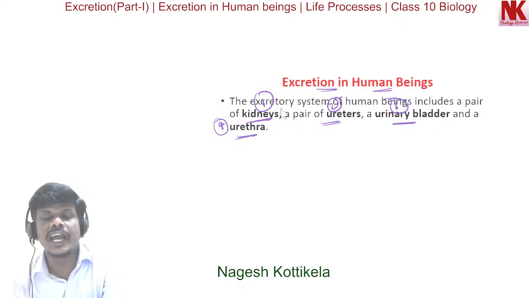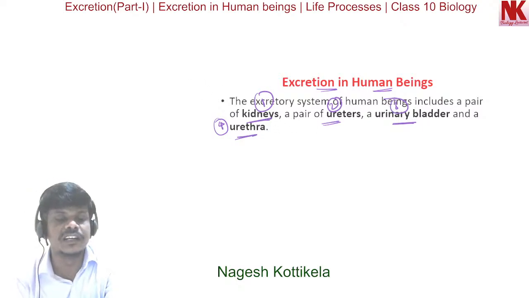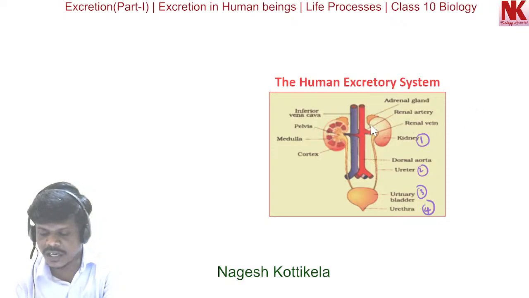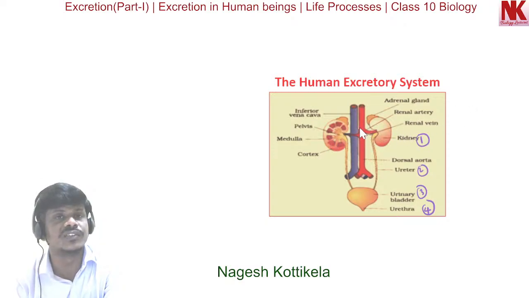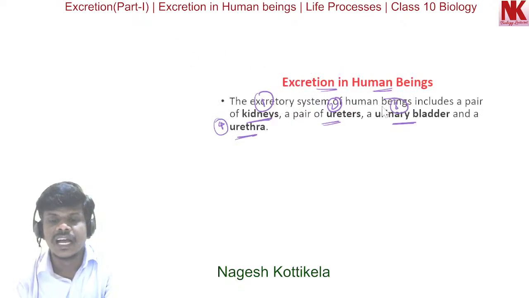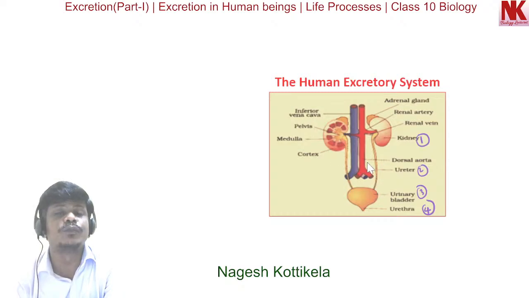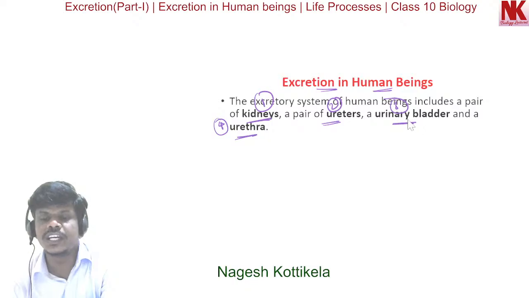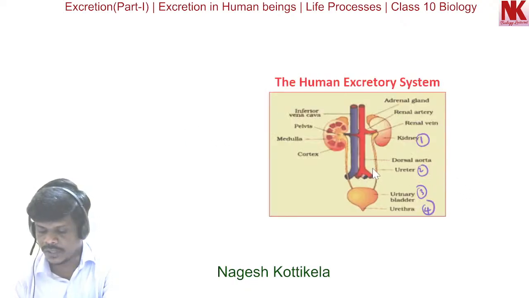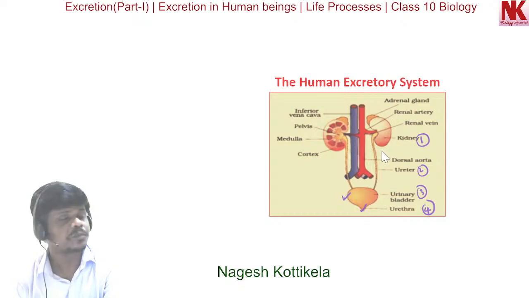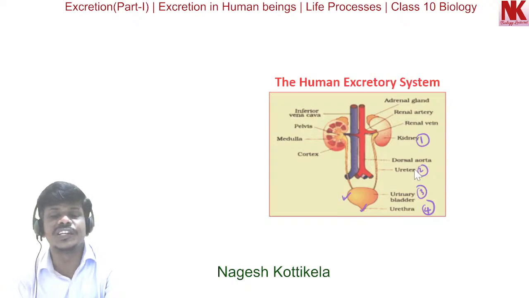So the excretory system in humans includes a pair of kidneys. You can see these are the two kidneys, and then a pair of ureters. You can see here, this is the left one, this is the right. After that, urinary bladder and urethra. You can see here, this is the urinary bladder and this one is the urethra. So these are the parts in the human excretory system.